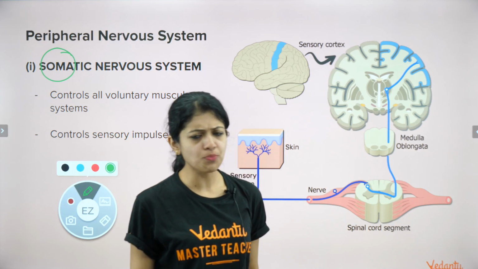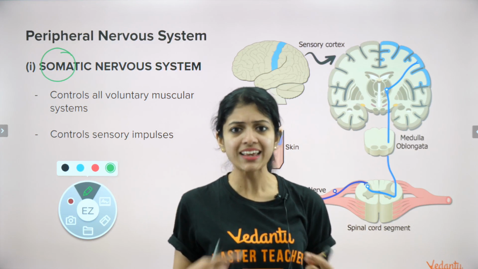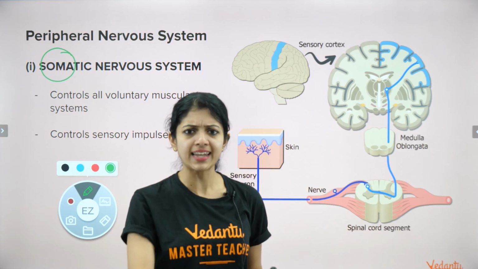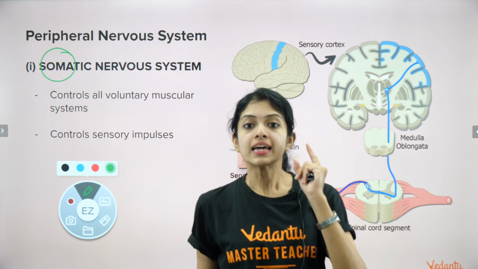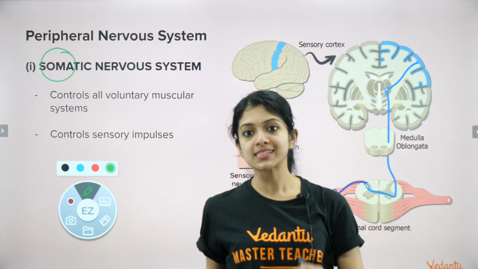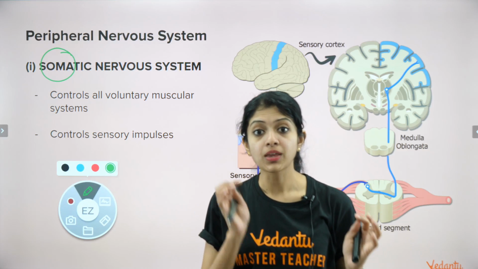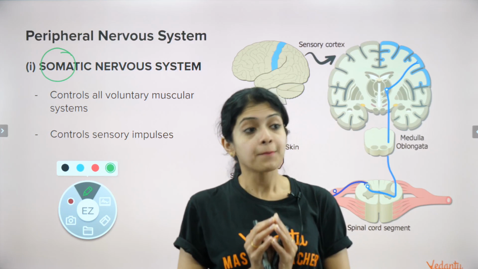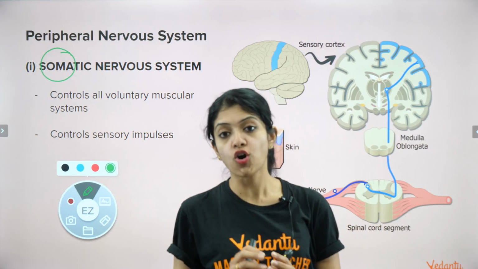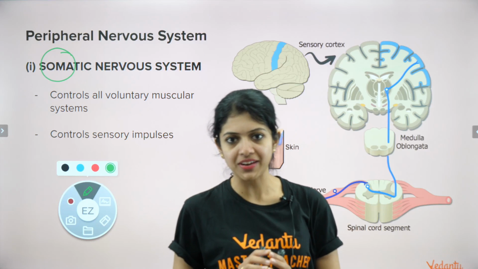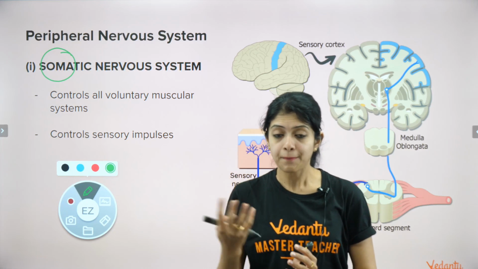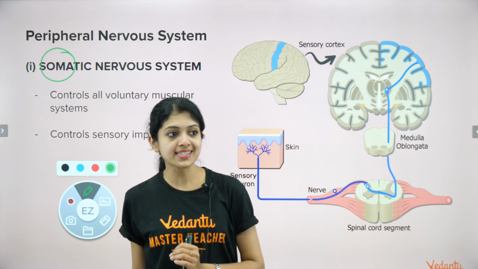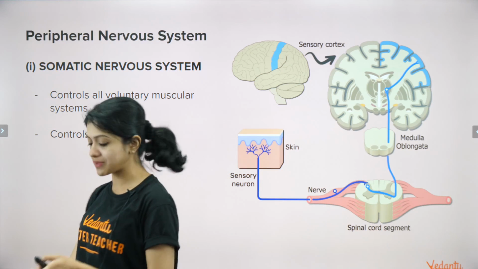Not exactly to bring it back from emergency, basically reflex. Emergency is a little different. We will be talking about that in the next few minutes, so hold on for a bit. By the end of this session, you will be able to understand the differences. So understand, somatic nervous system controls your voluntary muscular systems and also controls a lot of your sensory impulses, basically your reflex pathways. Yes, reflex action. Okay, now I hope that is clear.